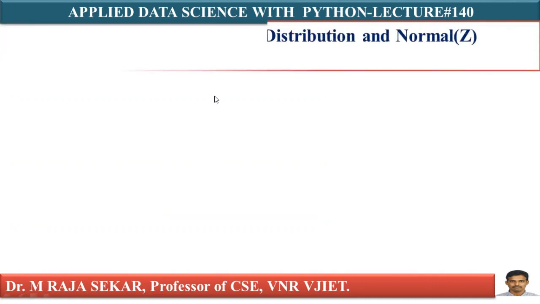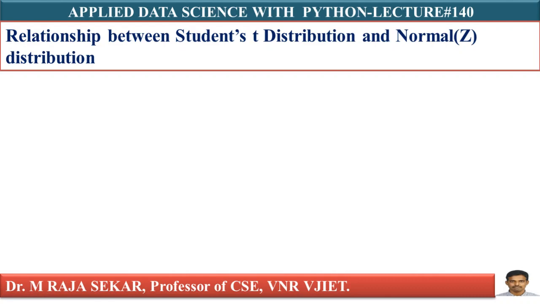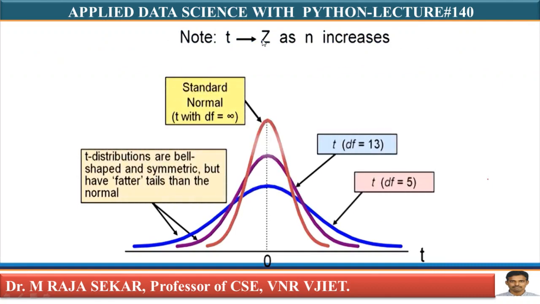Now we will try to understand the relationship between the Student's t distribution and the normal distribution, which is known as the Z distribution. Just look at this figure, you can understand many things from this picture. We will start from the fatter one. The t distributions are bell shaped and symmetric but have fatter tails than the normal.